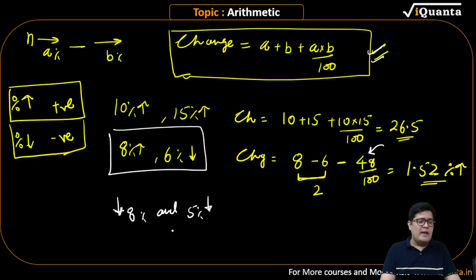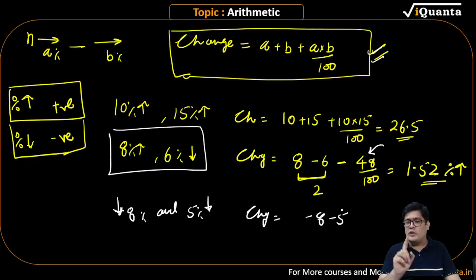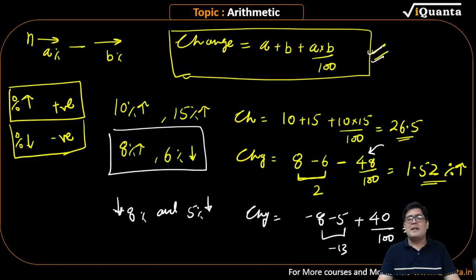Both decrease, so it will be minus 8, minus 5. Think over this. Two numbers, both negative, when multiplied, will become positive. So this is equal to minus 13, and this is plus 0.4. That is equal to minus 12.6. That means 12.6% decline.